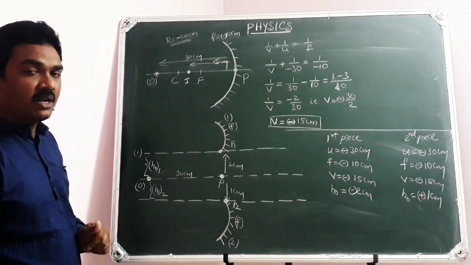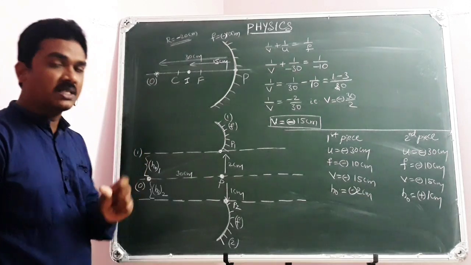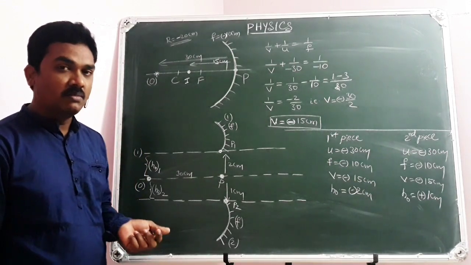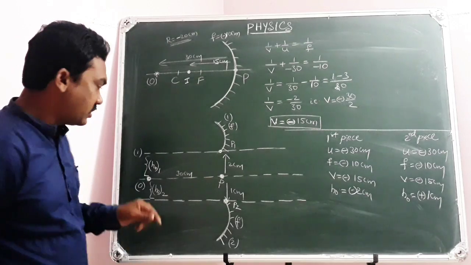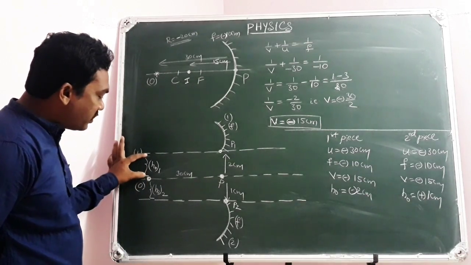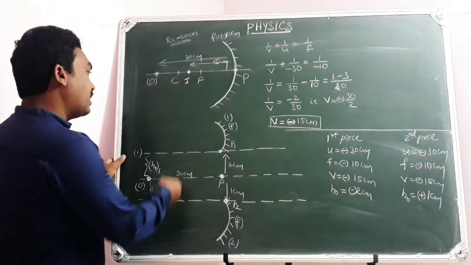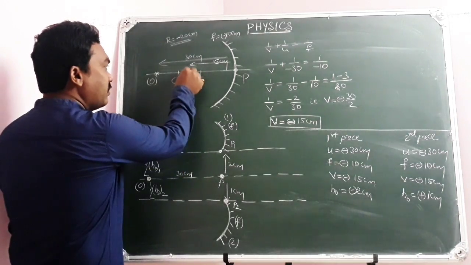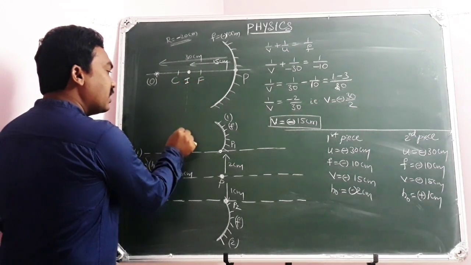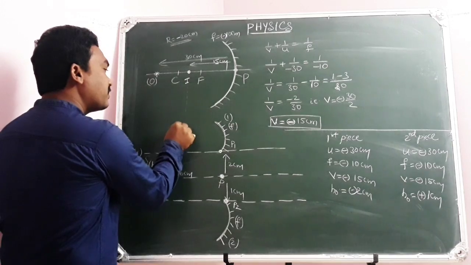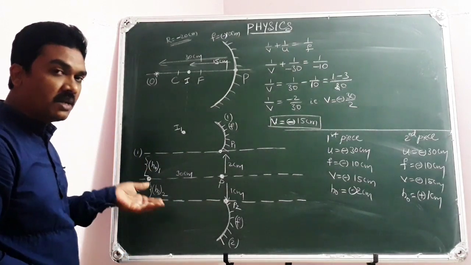What does it mean? Real means in front of the mirror. Diminished means image size will be less compared to object size. But still one more word is there. Inverted. Inverted means, yes, here your object is below the principal axis in the first case. So your image will be at the same location, but your image will be above the principal axis, because it's a real inverted diminished image.